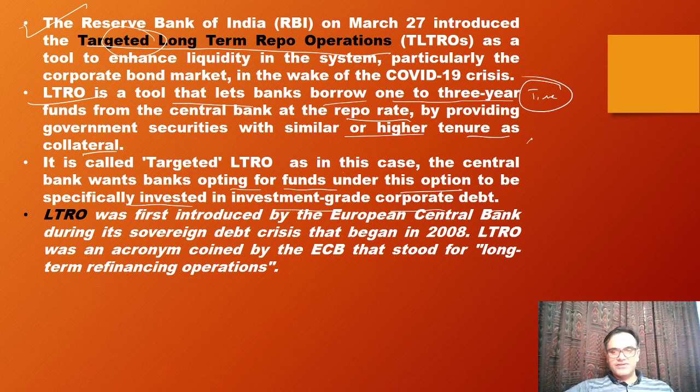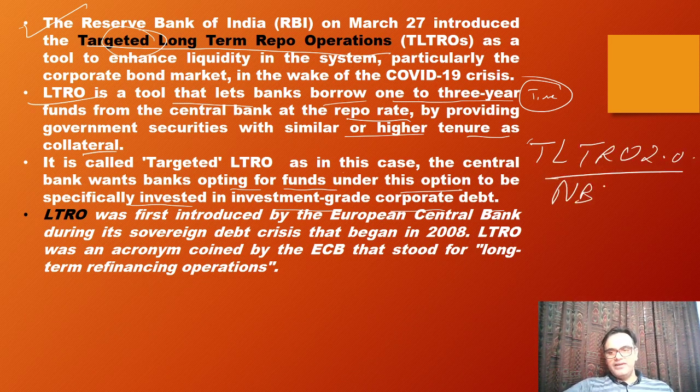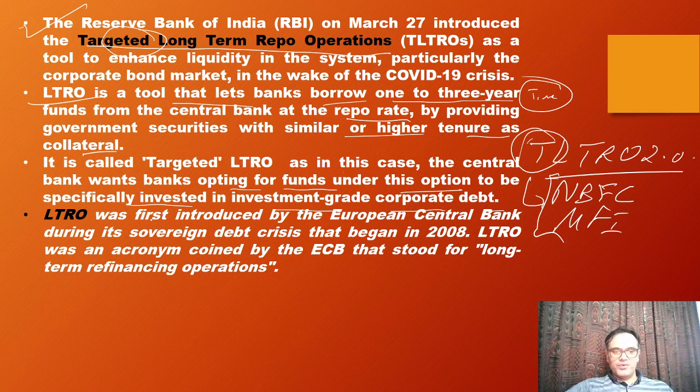Later there was another version called TLTRO 2.0. So in that they focused upon NBFCs and microfinance institutions. Yeah. So there the targeting was now done here. Okay. And the first target was the corporate bond market.